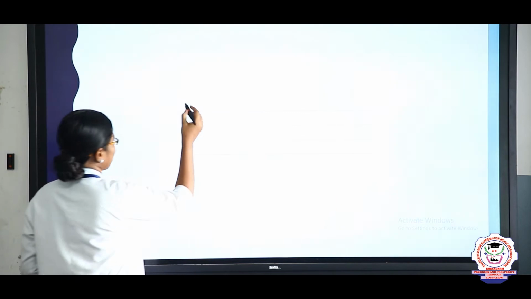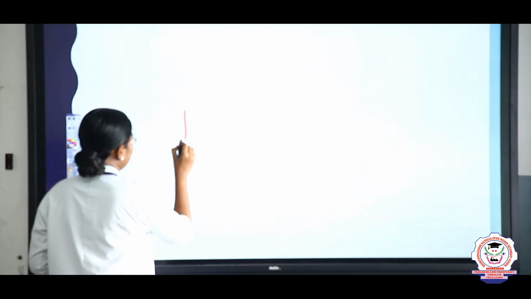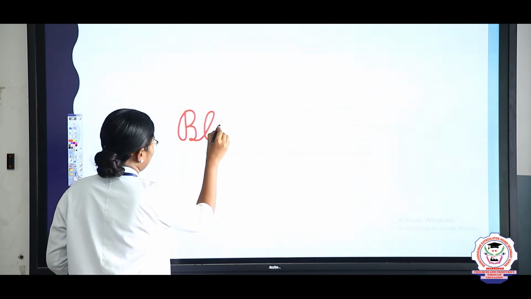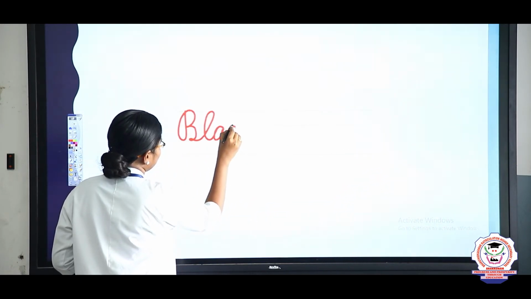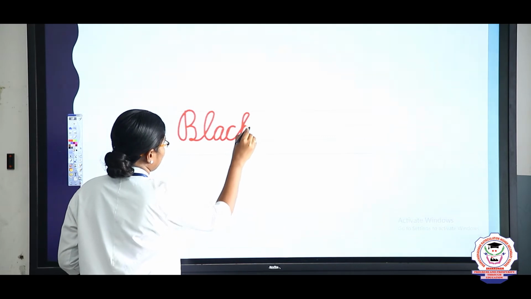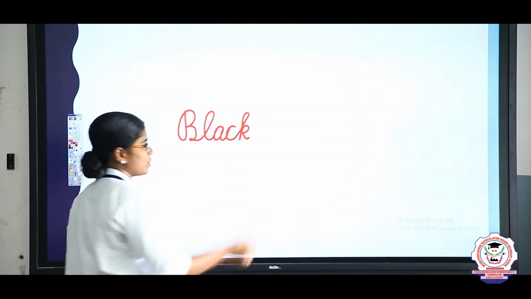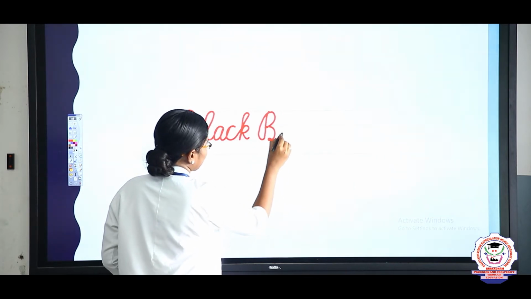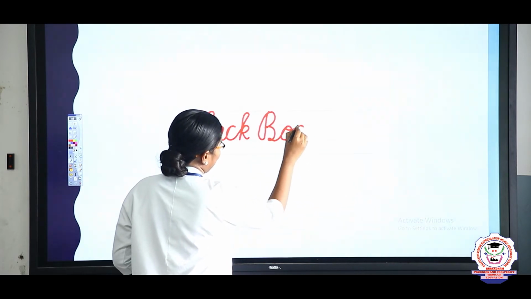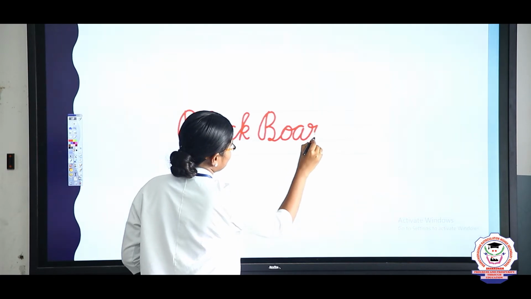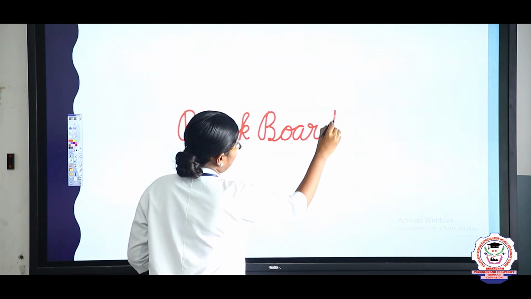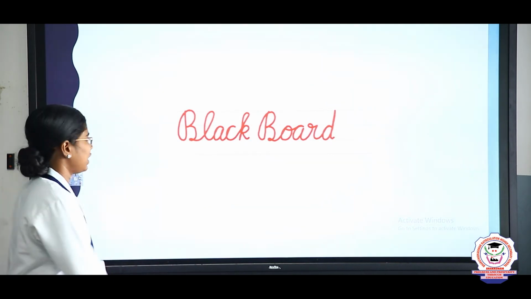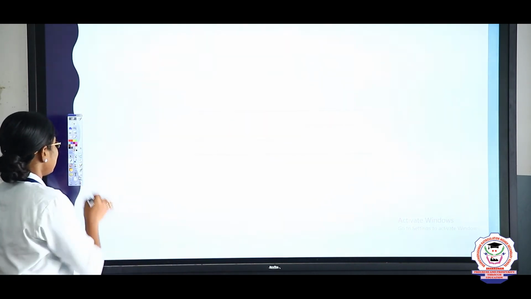See here, B, L, A, C, K, blackboard. Leave some space and write, children. B, O, A, R, D, board, blackboard. What is it, dears? Blackboard. Yes, very good.